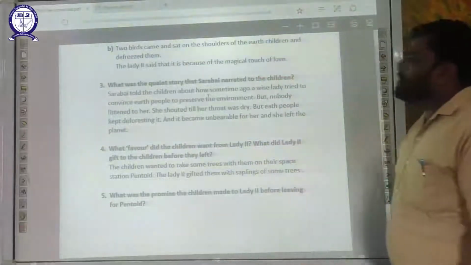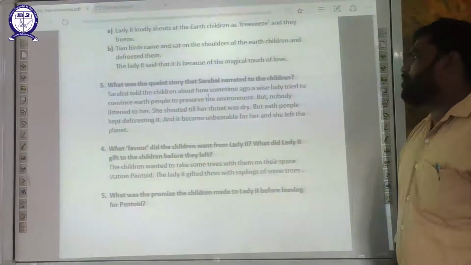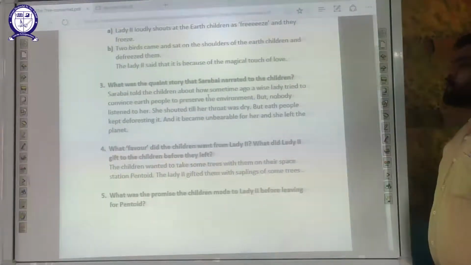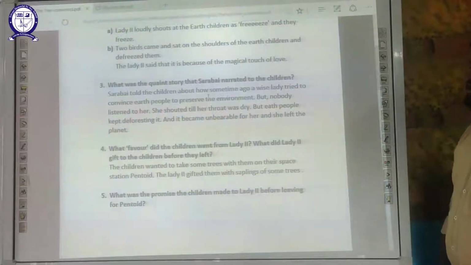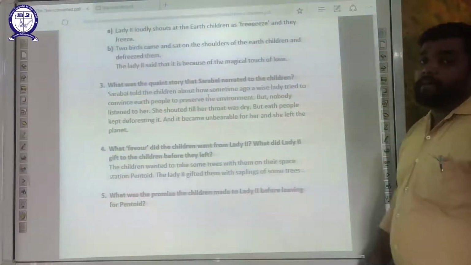What was the quaint story that Sarabhai narrated to the children? Sarabhai told the children about how some time ago a wise lady tried to convince Earth people to preserve the environment, but nobody listened to her. She shouted till her throat was dry, but Earth people kept deforesting it, and it became unbearable for her, and she left the planet.